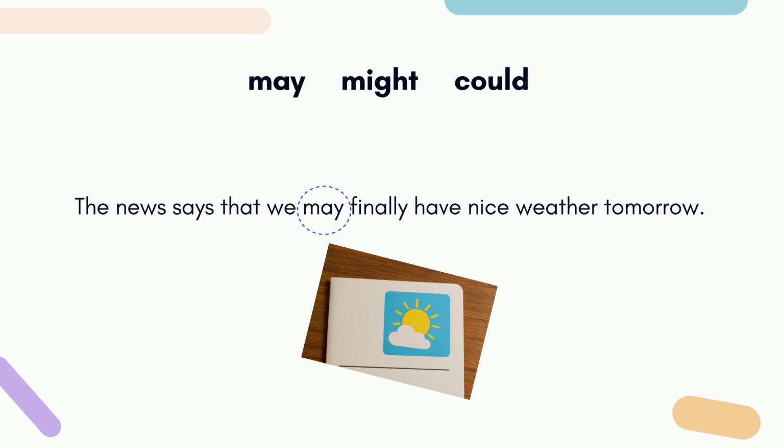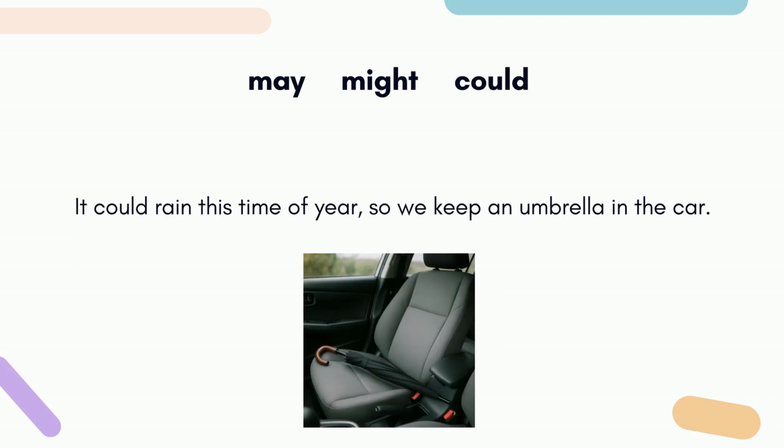Could also shows that something is possible, but we are less sure. For example, it could rain this time of year, so we keep an umbrella in the car. This means that it is possible that it will rain, so we like to be ready.